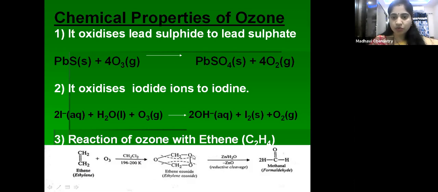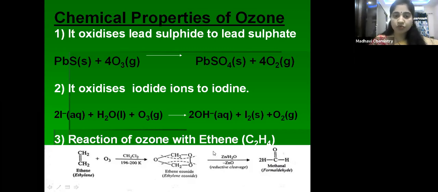When this ethene ozonide is treated with zinc dust and water, then what happens? Breaking of the bond will take place like this. See here, children, the bond will break like this, then we'll get two molecules of CH2O. So CH2O can be written like this, HC double bond O. So that is HCHO. HCHO means CHO, it is an aldehyde group, is it not? So the aldehyde which has one carbon is called methanal or formaldehyde.